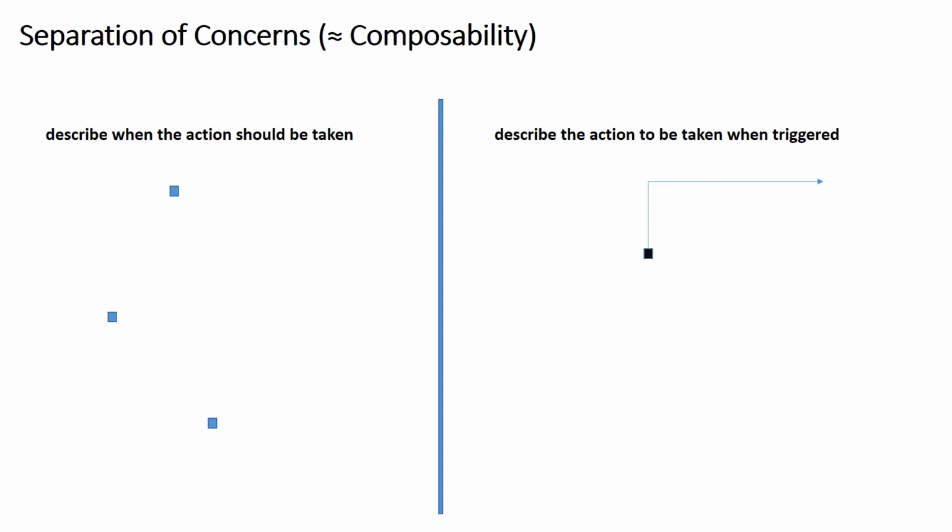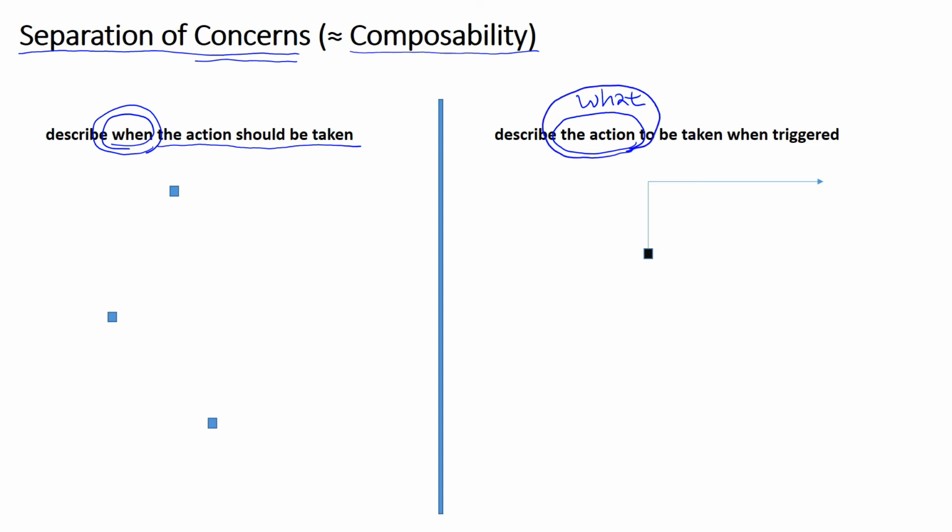The reason why promises are such a powerful construct is that they allow us to achieve separation of concerns or composability in concurrent programming. Specifically, we might have a concern about when an action should be taken. And we might have another concern, namely, what action should be taken when an action is triggered at all. And promises allow us to describe the first concern, when, and the second concern, what, independently of each other.